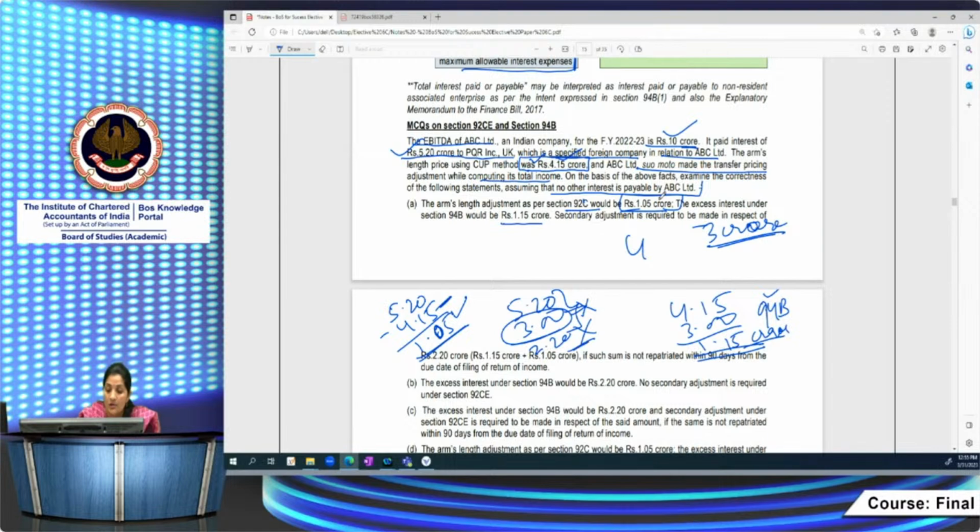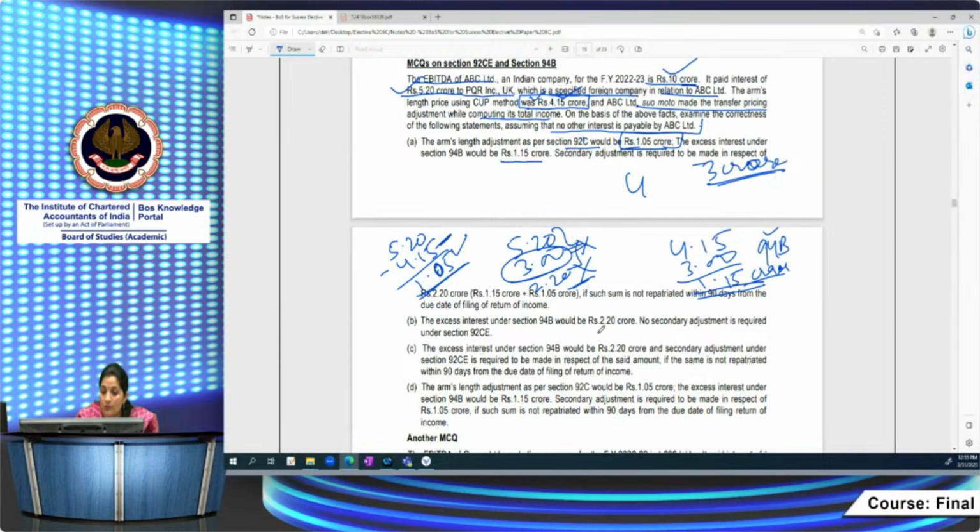ठीक है? So the second option given to you is excess interest under section 94B would be... no, 94B का आपका सिर्फ 30% देखना है, वो भी to compare. Already you have disallowed as per the ALP adjustment you have already made. So 94B you have to restrict from ALP price to 30%, right? It's also wrong option. Then C, they are giving excess interest under section 94B would be 2.2 crore and secondary adjustment 93 is required to be made in respect to the said amount. No, it's not same. यहाँ पे और यहाँ पे it's not same.